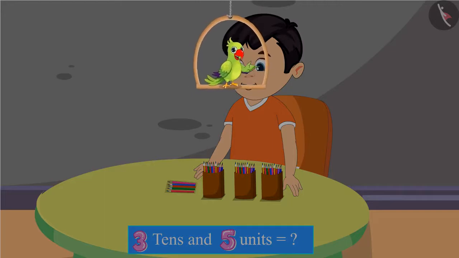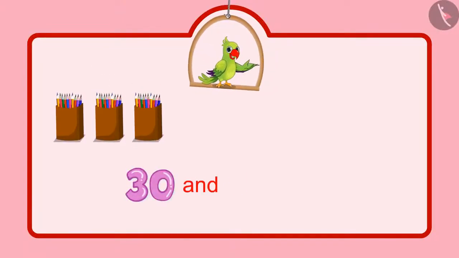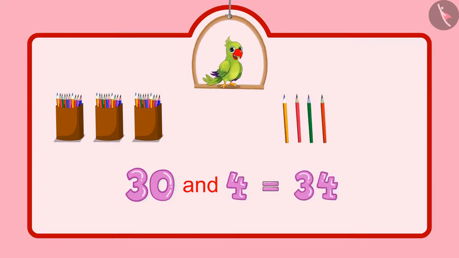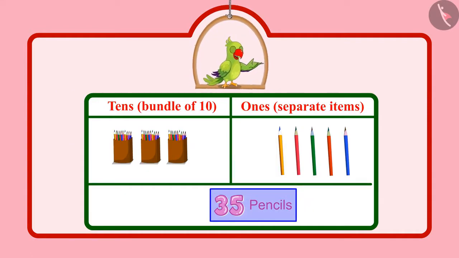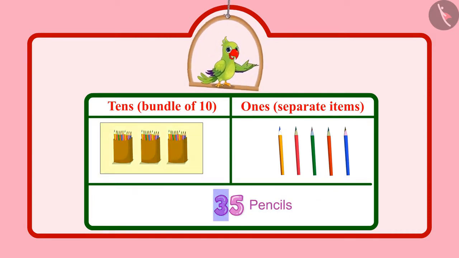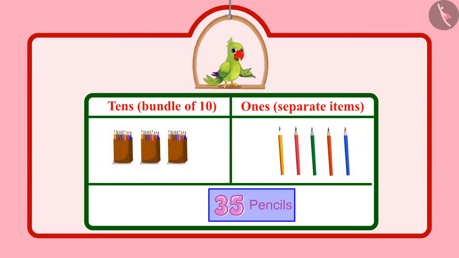Children, can you tell me how many pencils Chotu has now? Come on, let's see. Chotu had 30 pencils, followed by 31, 32, 33, 34, 35. So Chotu has 35 pencils in total. In 35 pencils, 3 means 3 tens and 5 means 5 units, which means total 35 pencils.